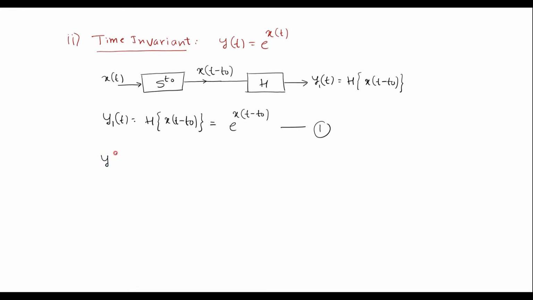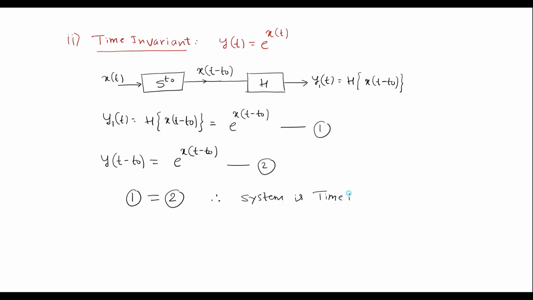I can represent it as y of t minus t0 is equal to e power x of t minus t0. We'll call it equation number 2. Now here we can observe that equation 1 is equal to equation 2. Therefore, the system is time invariant.